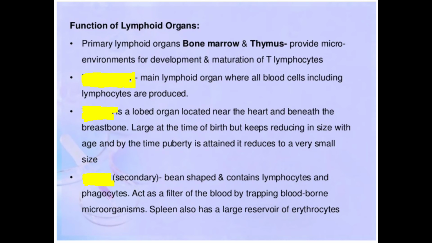Okay, and this adolescence period is also known as teenage. So after the child reaches the adolescent period, okay, the puberty will start. So by the time of puberty, the size of the thymus will start reducing into a very very small size.